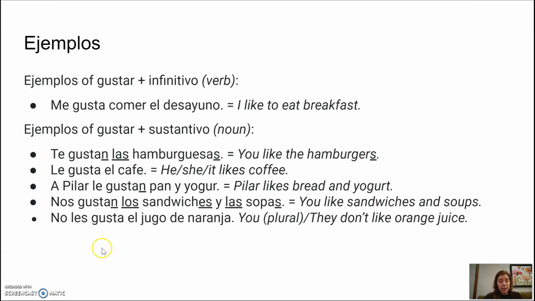Okay, entonces, that's about all I have to cover with you today. There's a lot to the verb gustar, but the more you use it, the more comfortable you'll become with this verb that works kind of in a backwards way.